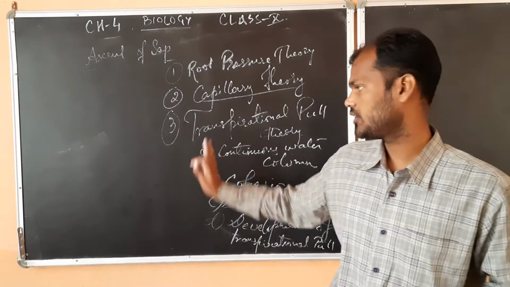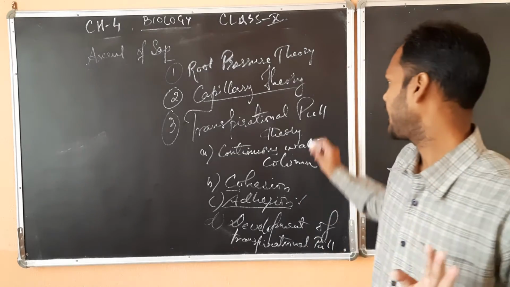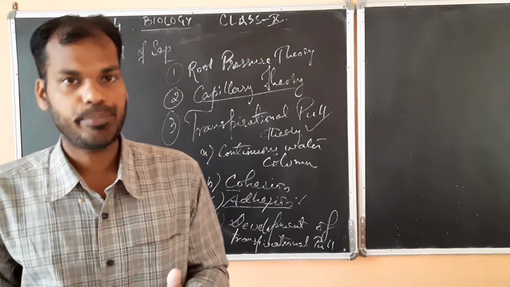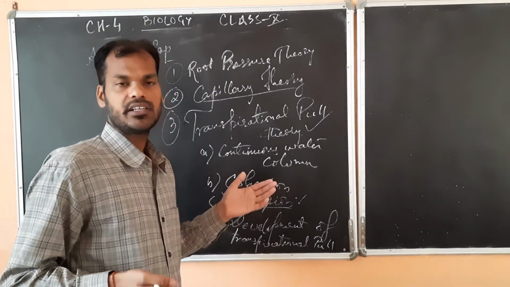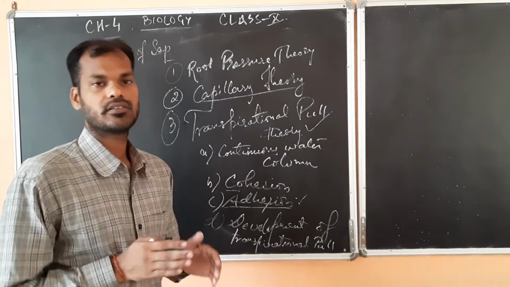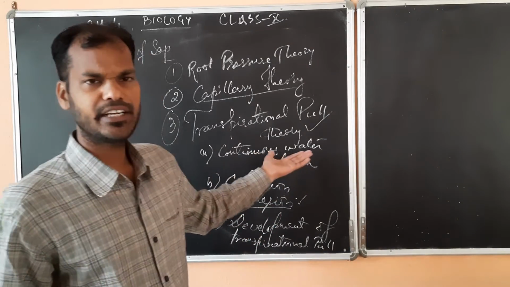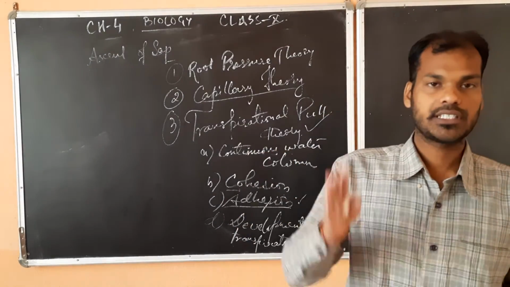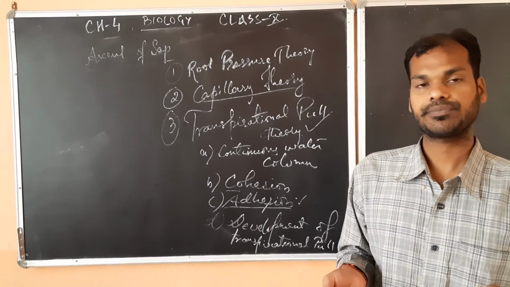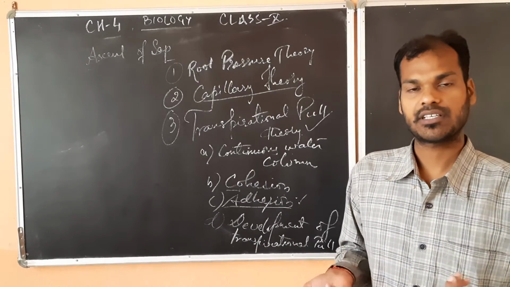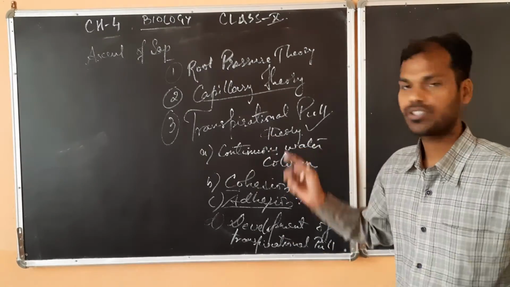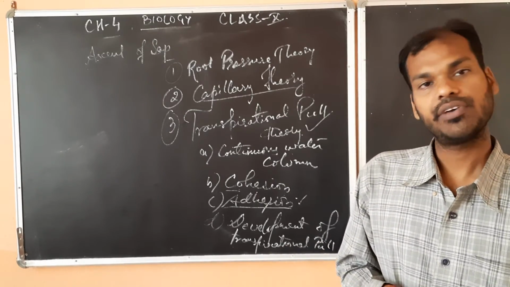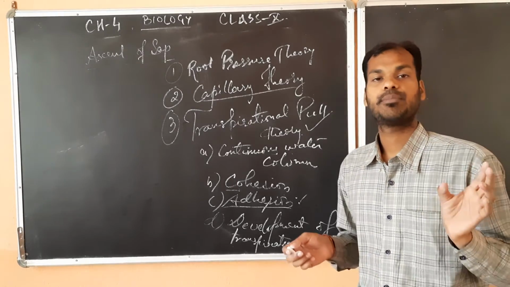This is a very important theory, the most accepted theory, which helps in transpiration in plants, generally in taller plants. Plants with a big height, 80 meters, 90 meters, 100 meters, due to this theory can absorb the water even at the highest point.